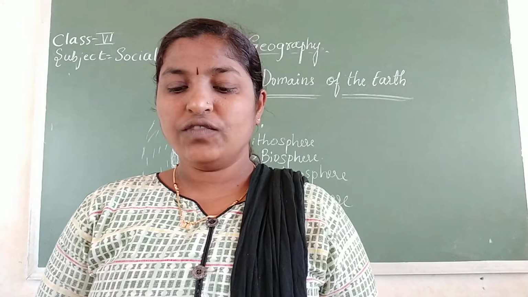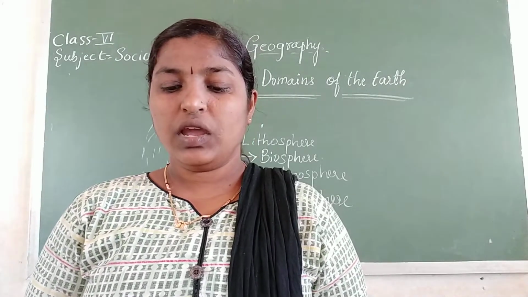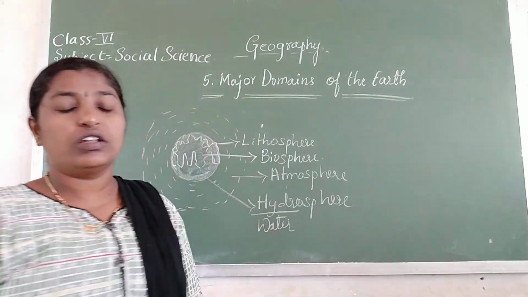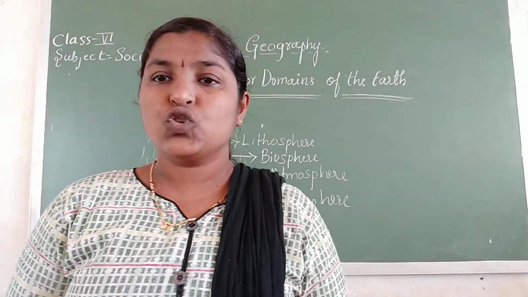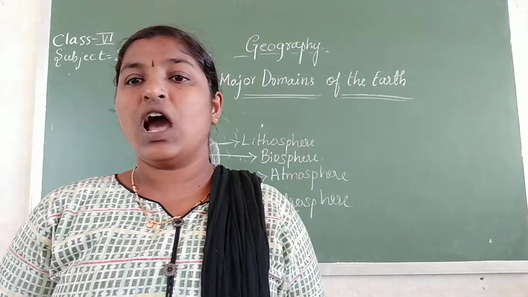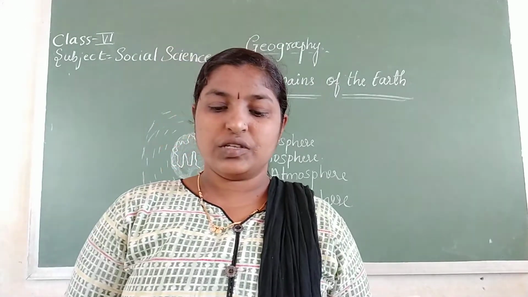The surface of the Earth is a complex zone in which three main components of the environment meet. Complex means many surfaces are connected and meet at the surface.